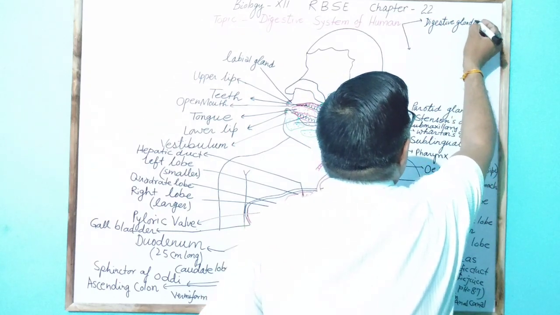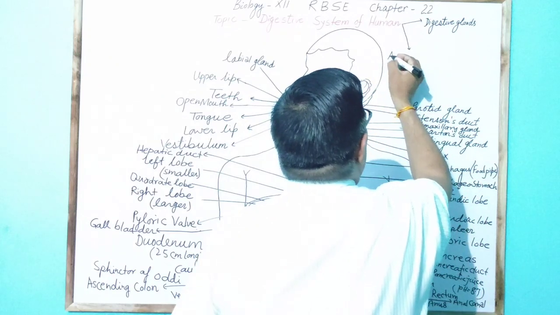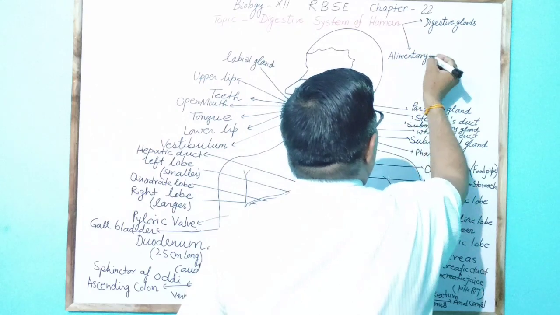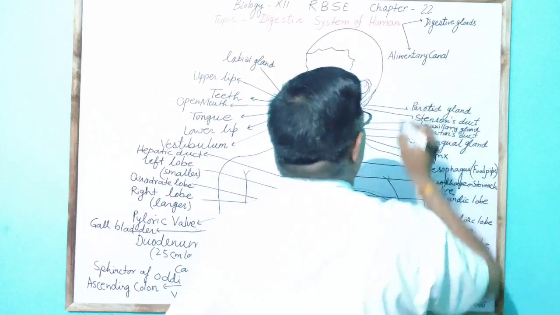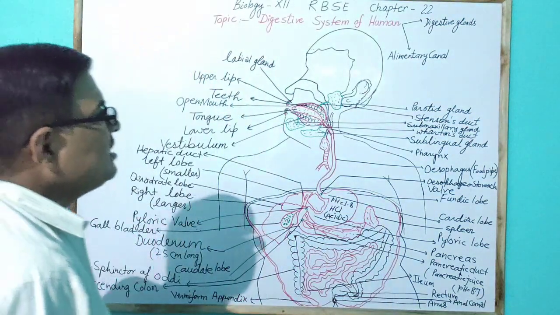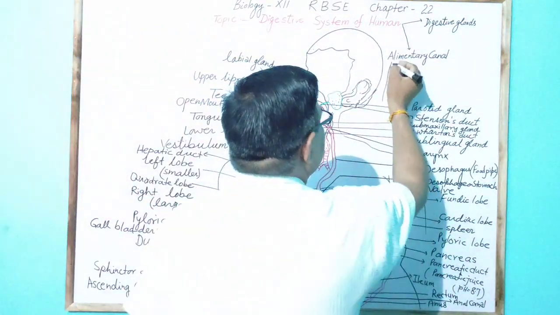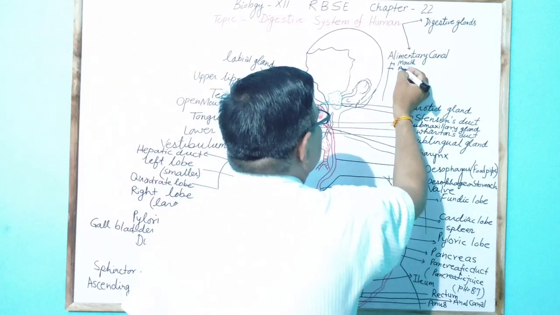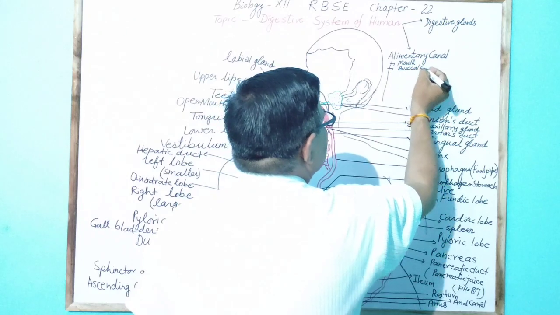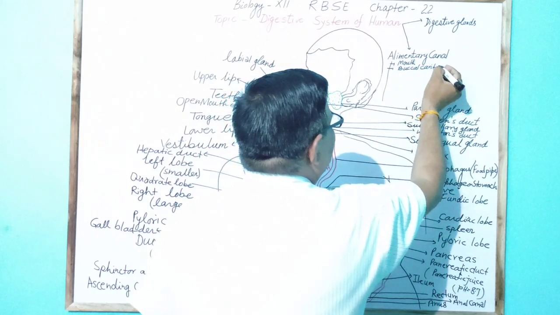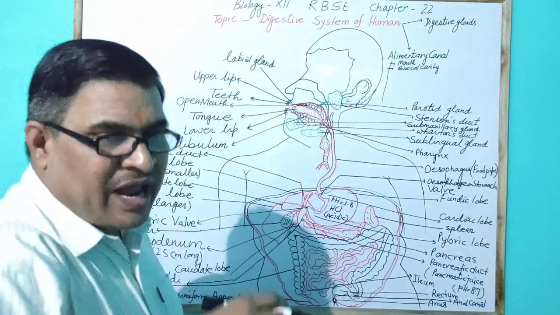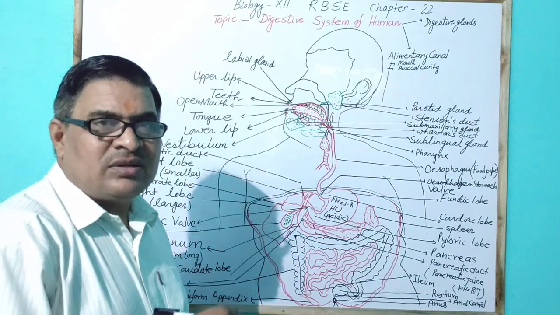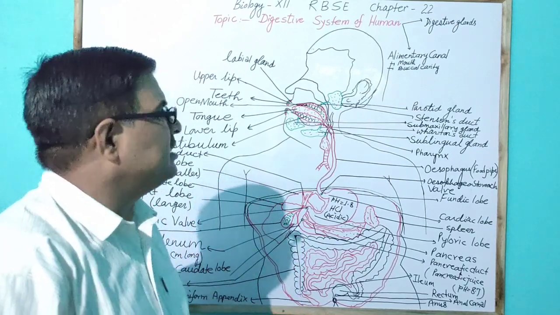Another part is called the alimentary canal. Here I have discussed already about the alimentary canal of human. The alimentary canal has many parts. The first part is the mouth, the second part is the buccal cavity, in which the food is cut, torn, and ground, and after bolus formation by mixing with saliva, it is swallowed by the tongue into the pharynx.